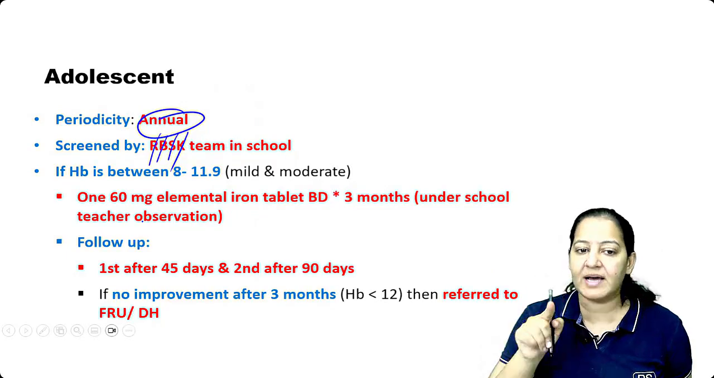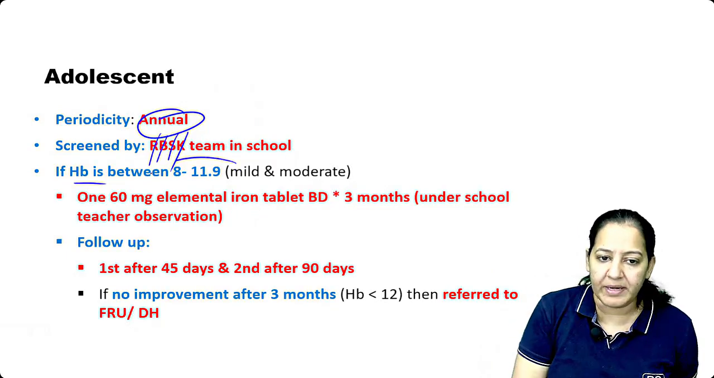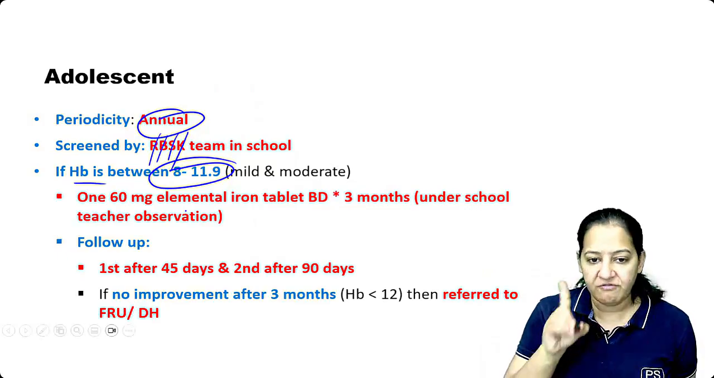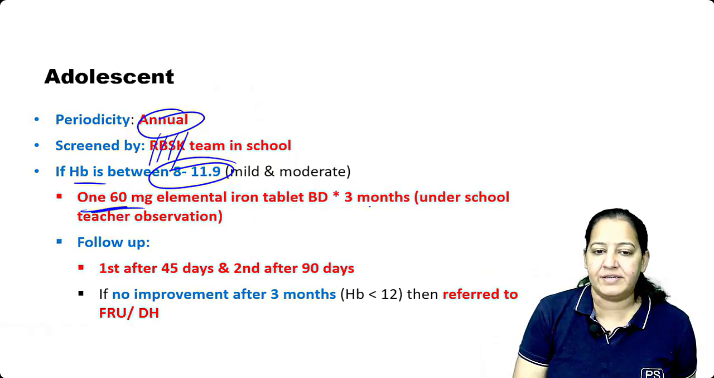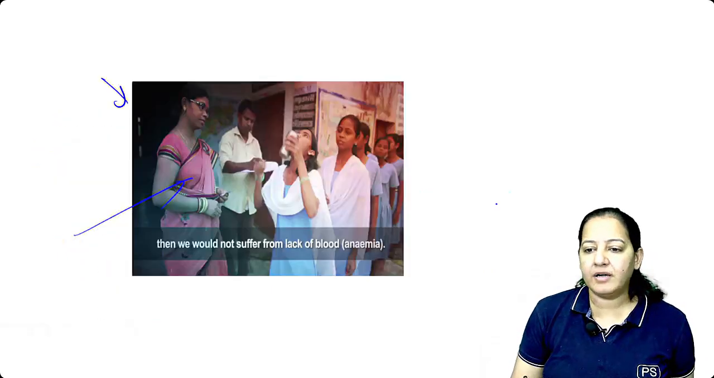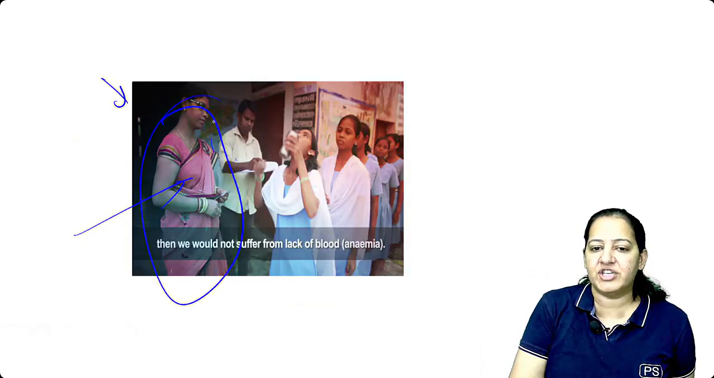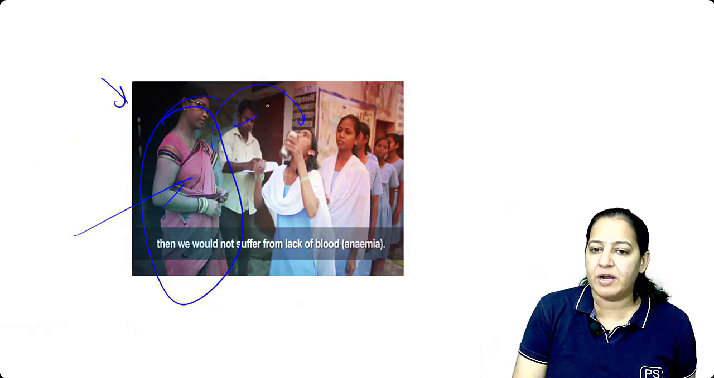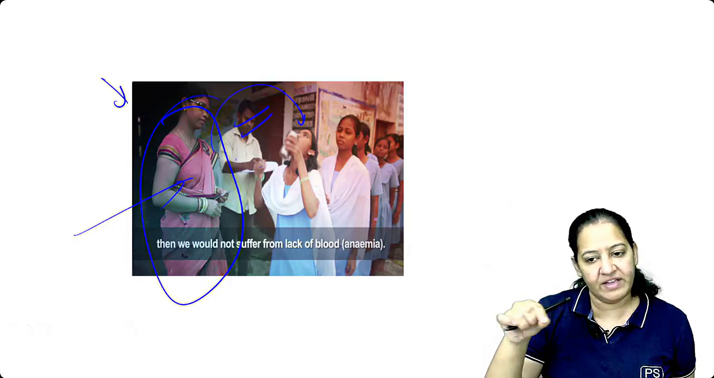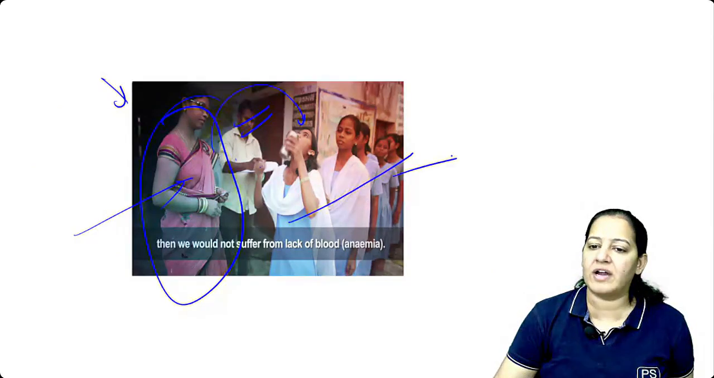So whosoever is anemic, whose hemoglobin is between 8 to 12, that is anemia. One tablet is given for 3 months, under school teacher supervision. You can see she is a school teacher. She is giving the tablet one by one and he is the recorder. He's just ticking that we are giving the tablet to all. These all are anemic, these all have hemoglobin 8 to 12. So these all are anemic.